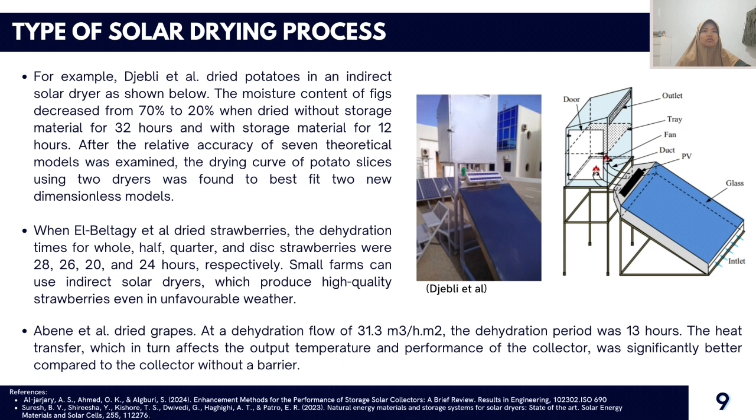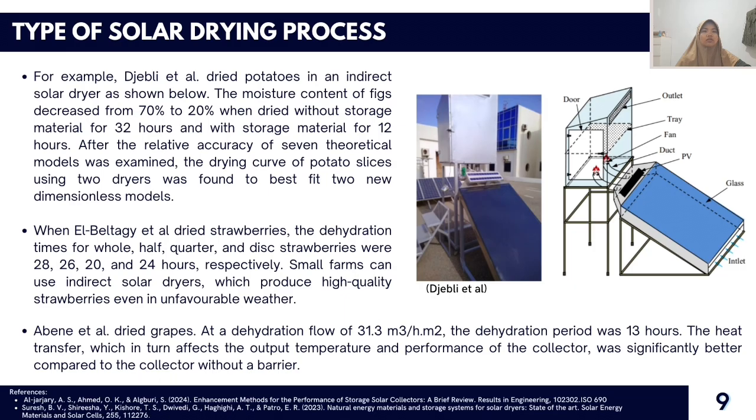And in another example, when L. Beltagi et al. dried strawberries, the dehydration times for whole, half, quarter, and disc strawberries were 28, 26, 20, and 20 hours, respectively. Small farms can use indirect solar dryers, which produce high-quality strawberries even in unfavorable weather.